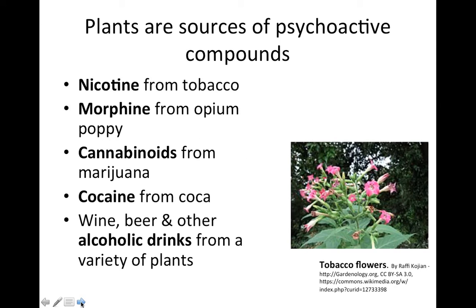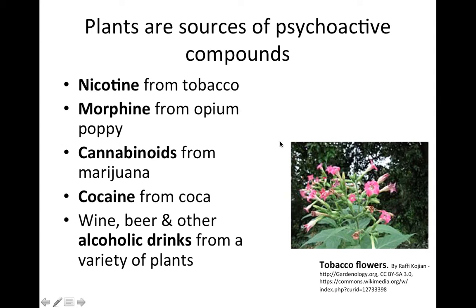So not only do we get actual medicines from plants, but a variety of chemicals that are used by humans to alter their mental states come from plants. And some of these maybe are for better, some of these are probably for worse. But we should still appreciate that these are all from plant materials. So here are some examples.